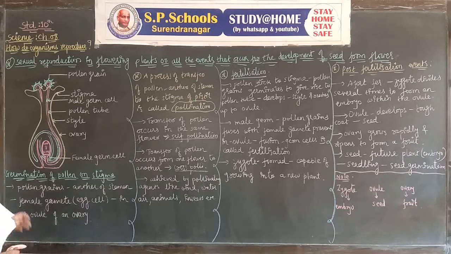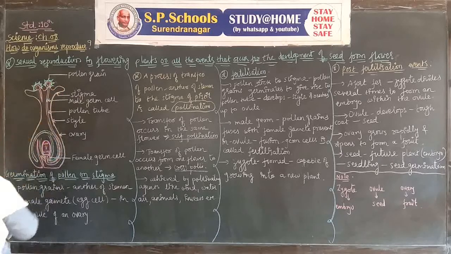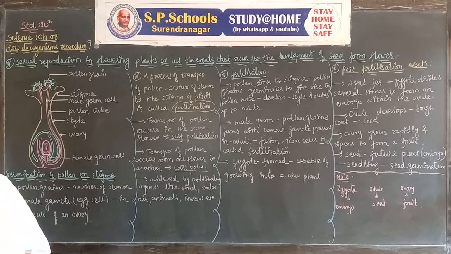It will be a diagram of germination of pollen on stigma. The diagram shows us that this one is a pollen grain. The structure of a pollen grain looks like this in the microscopic structure. So we draw the diagram for it.